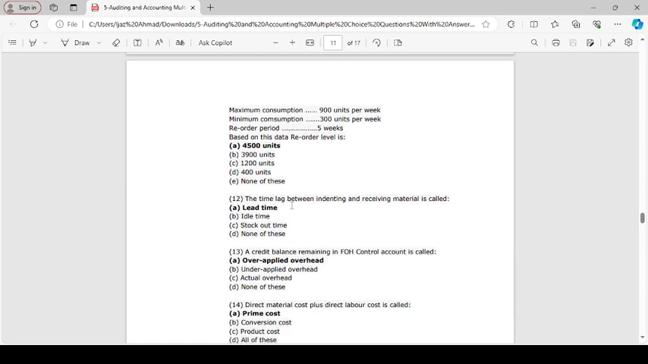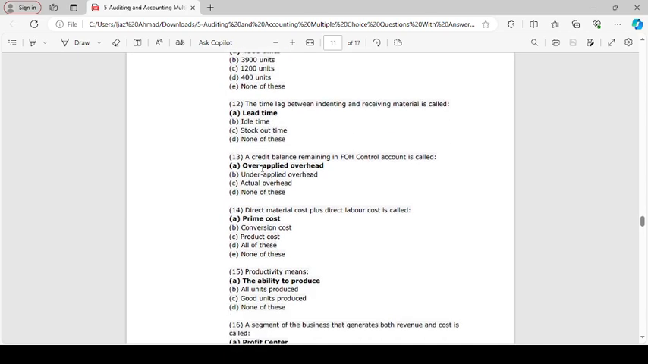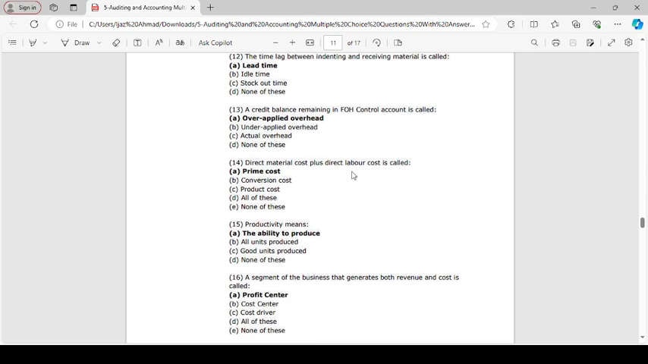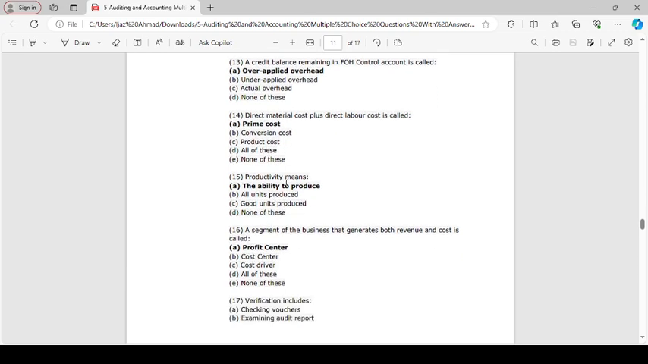The time lag between ordering and receiving material is lead time. A credit balance remaining in factory overhead control account is called over applied overheads. Direct material plus direct labor is prime cost. Productivity means the ability to produce. A segment of a business that generates both revenue and cost is a profit center.